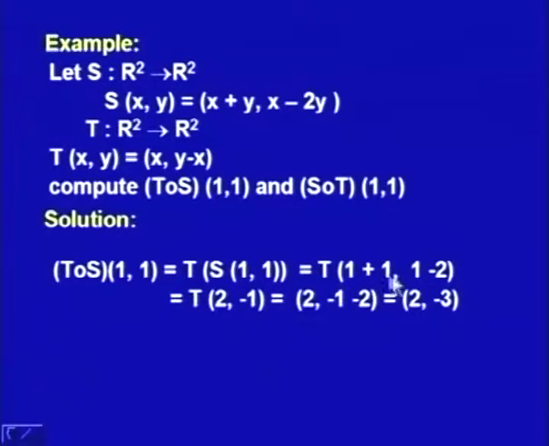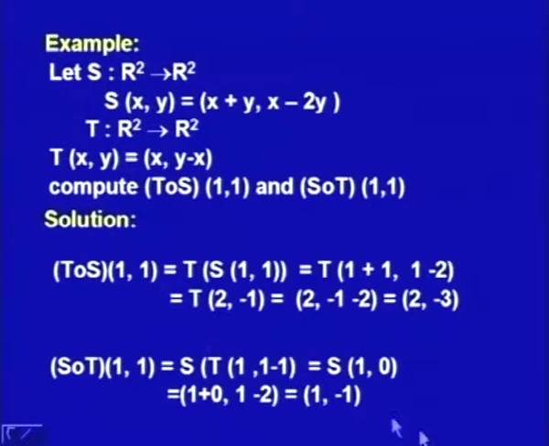So, it is 1 plus 1 comma x minus 2y, so it is 1 minus 2, and that makes T of 2 comma minus 1. Then I apply the definition for the second transformation T, and this means x is equal to 2, and the second component will become y minus x, y is equal to minus 1 and x is 2. So, it becomes minus 1 minus 2, and finally, it is 2 comma minus 3. So, T composite S of 1 comma 1 is 2 comma minus 3,